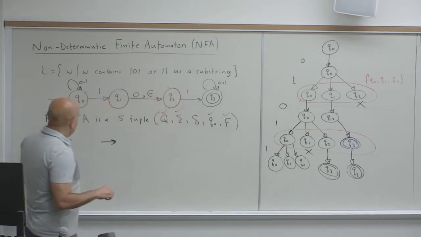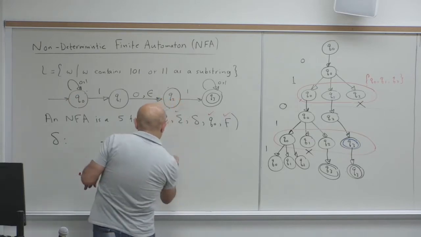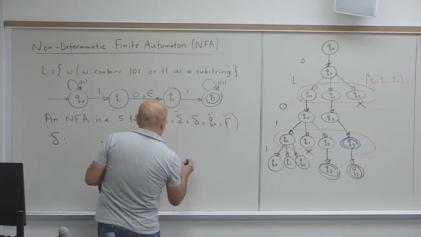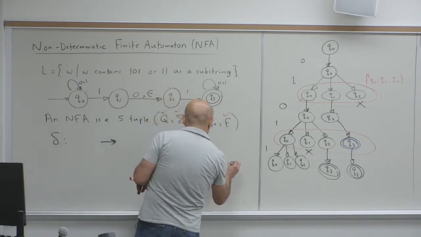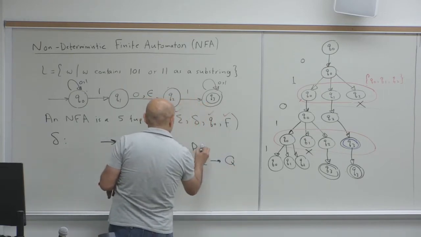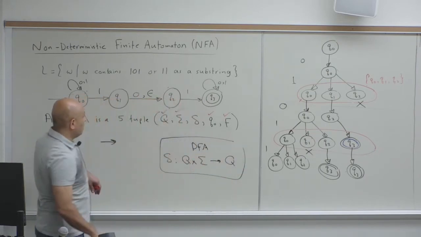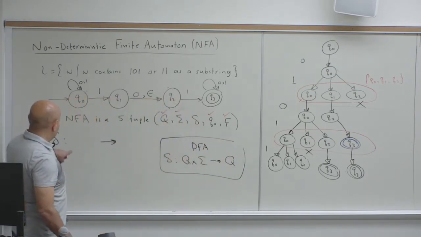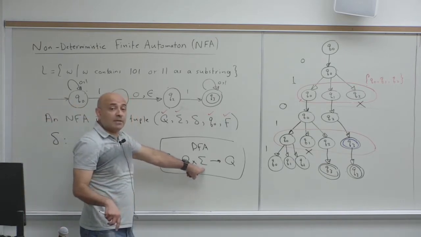Remember, for the DFA, delta was from Q cross sigma to Q. But here, it's not going to be sigma because we have epsilon transitions.